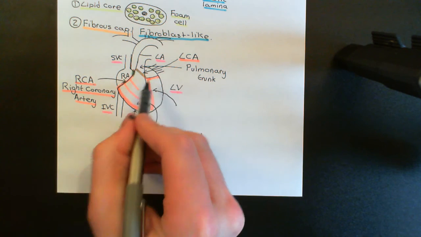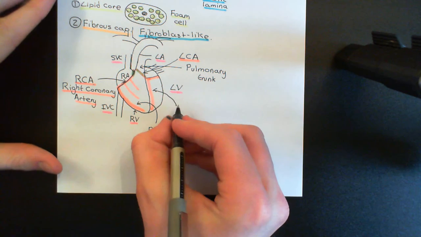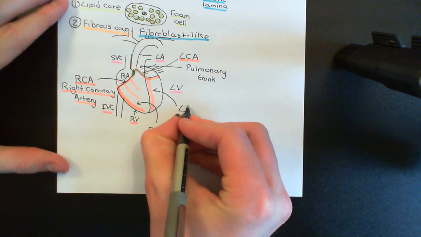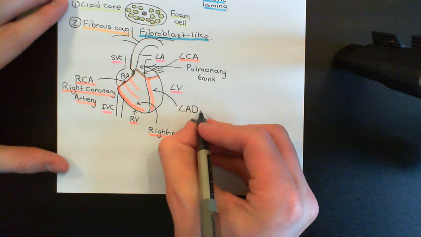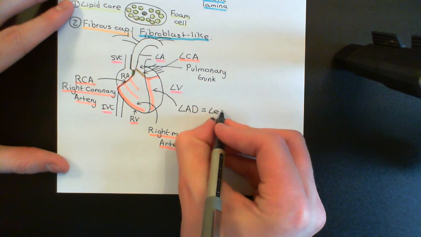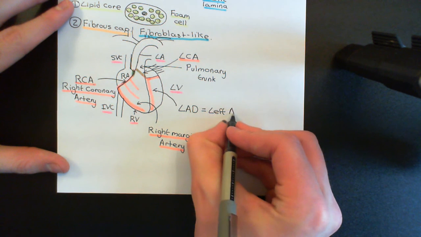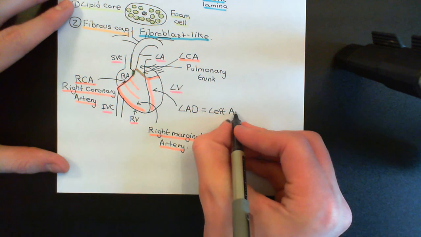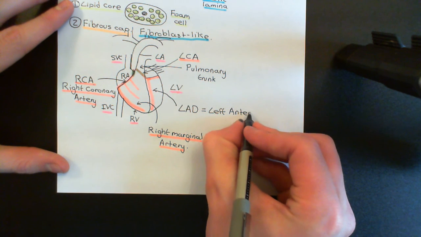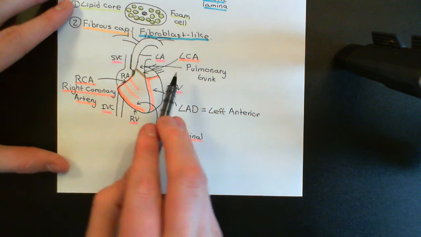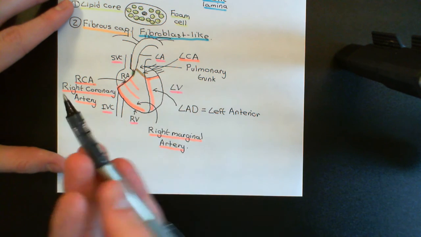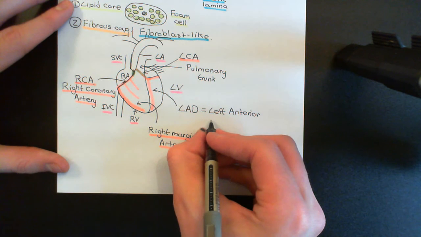Now, what are these two branches that the left coronary artery is split into? There is the left anterior descending artery, often just abbreviated as the LAD, but again I'll write this out in full. So this is the left, obviously because it's the branch of the left coronary artery. Anterior, because it's on the anterior surface of the heart. This is the anterior surface of the heart, whereas the underside of the heart is known as the posterior surface of the heart.